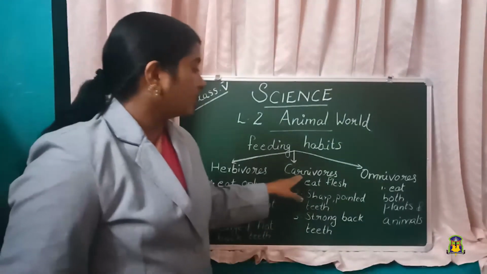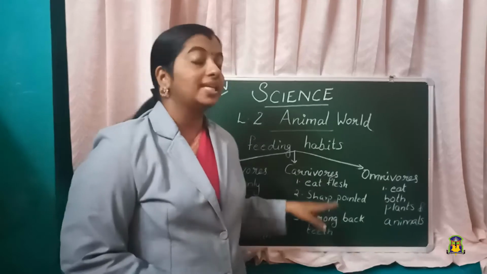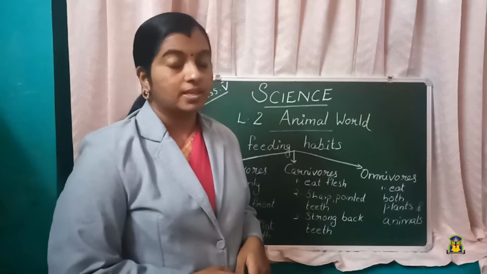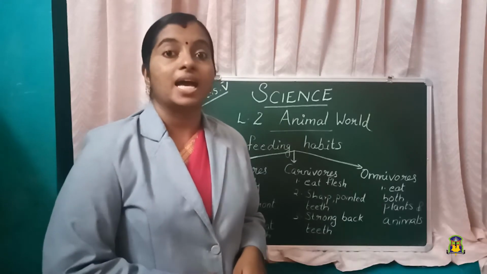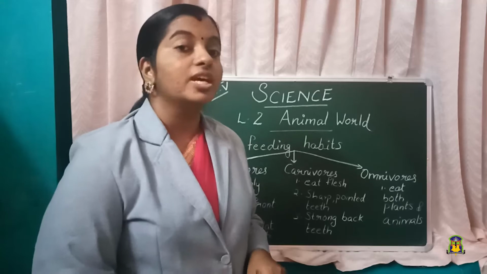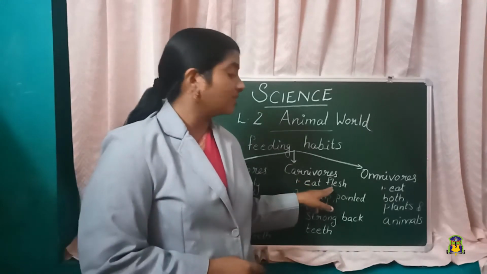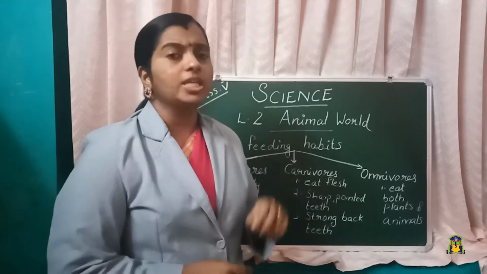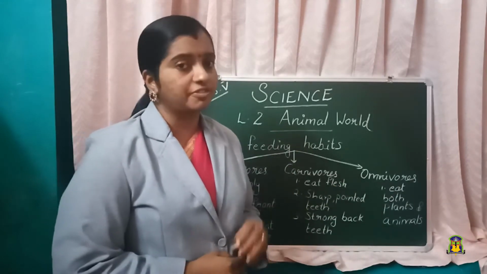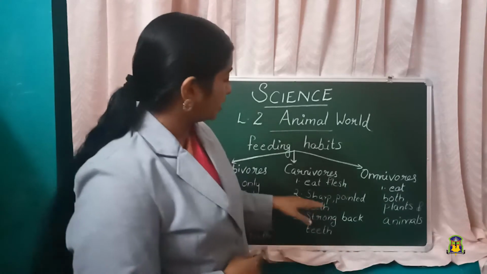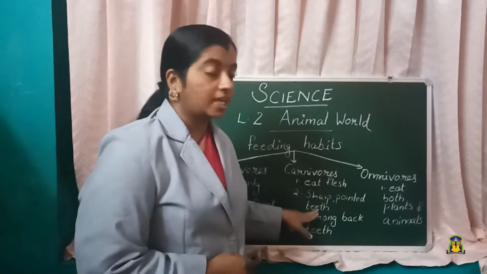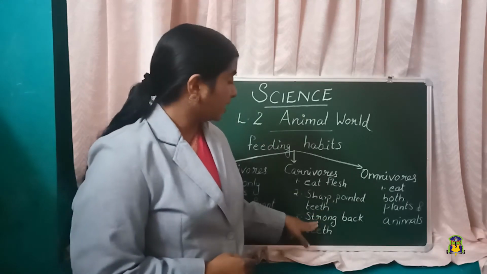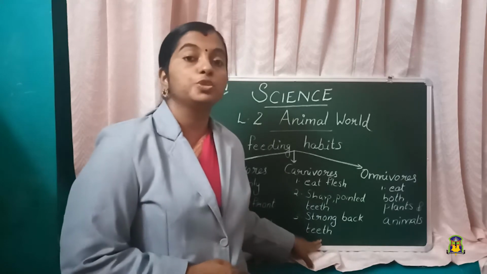Now, about the carnivores. Carnivores are animals that eat the flesh of other animals. They eat the flesh of other small animals. Can you give an example? Yes, lion, tiger, all these are examples of carnivores. So to eat this flesh, they will have some special features on their teeth. Shall we discuss that? Yes, they have sharp and pointed teeth. It helps to cut and tear the flesh. Then they have strong back teeth which help to chew the flesh.